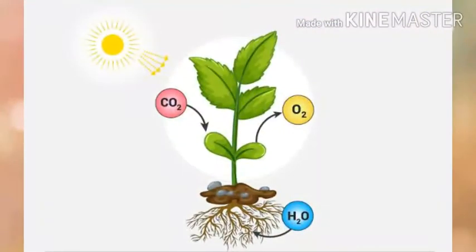Water is also an important requirement of photosynthesis. Only 1% of the water absorbed by the roots is utilized in photosynthesis. The rest of the water is lost by transpiration. How do the plants get the water from? Water is absorbed from the soil by the roots. The root hairs absorb the water and it is taken into the xylem.